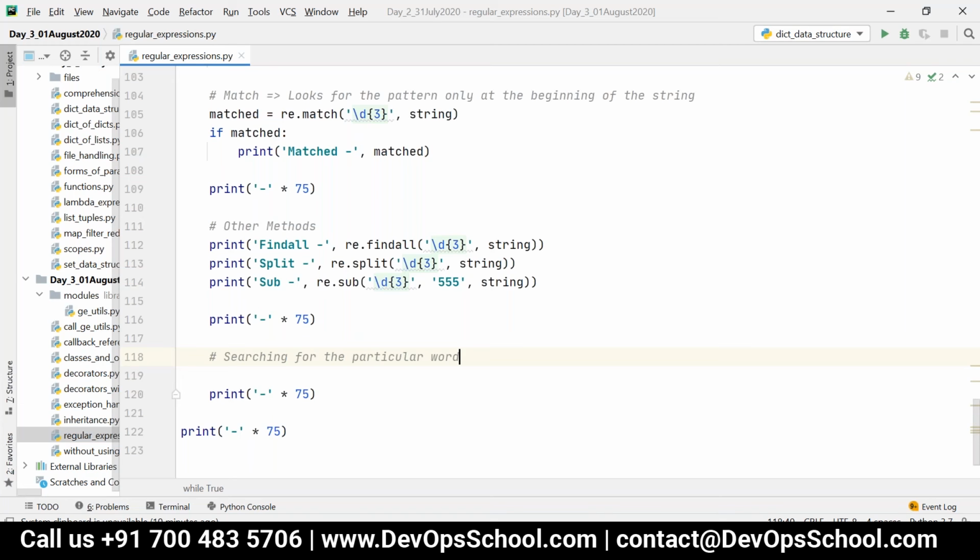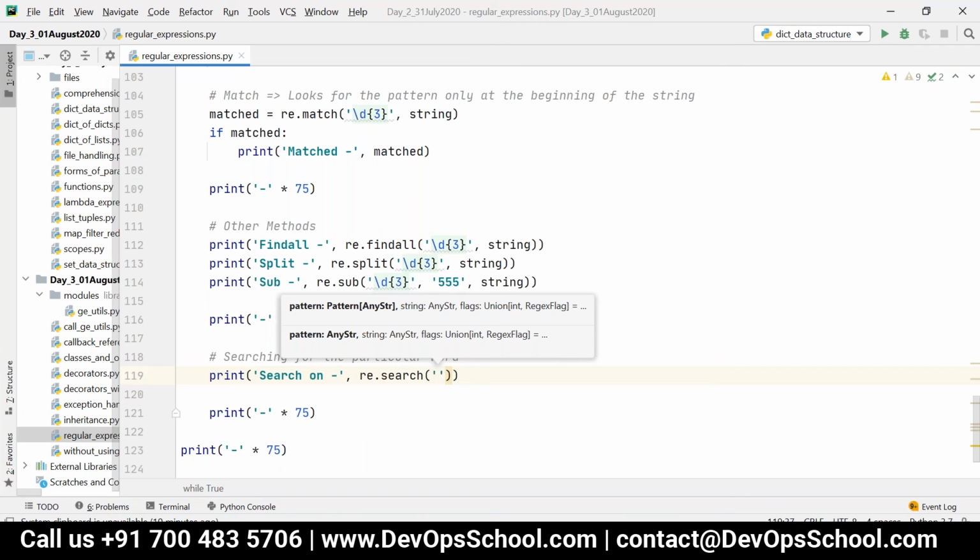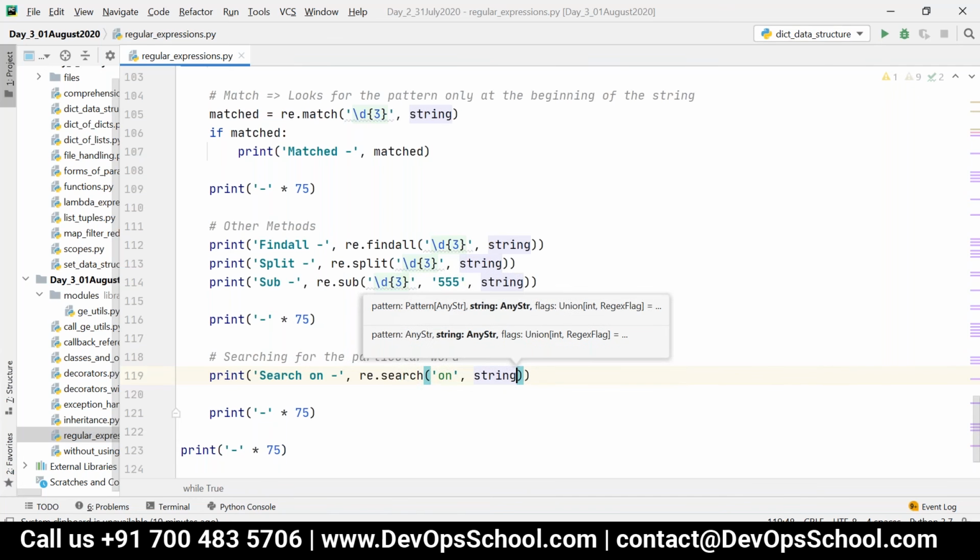Consider I'm giving search ON. I want to search for the word ON. So normally what we will do is re.search, then I can give ON, and then comma, string.